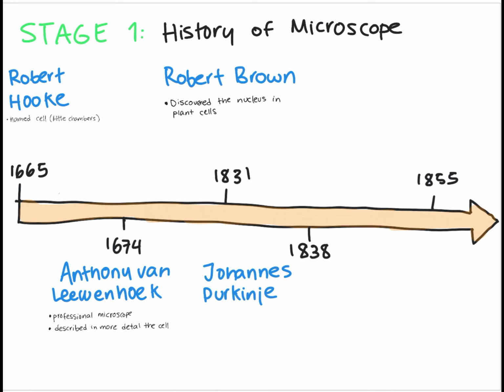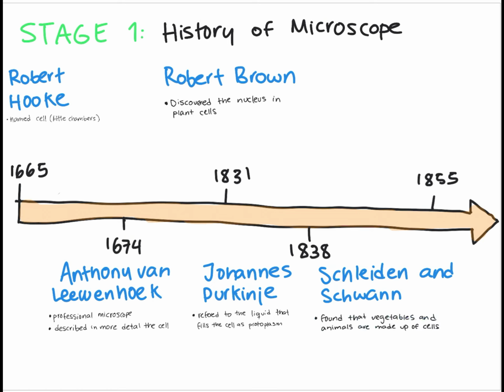Johann Purkinje discovered the protoplasm. Matthias Schleiden and Friedrich Schwann discovered that all vegetables and animals are made up of cells. And Rudolf Virchow discovered that every cell comes from a pre-existing one.